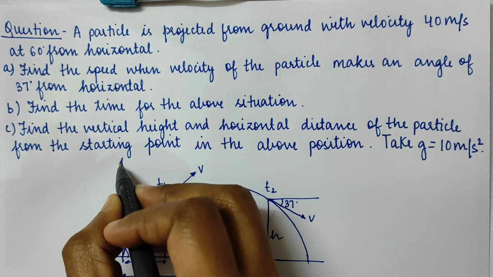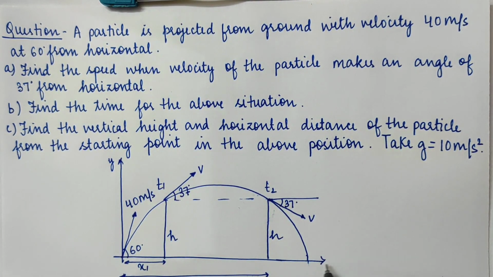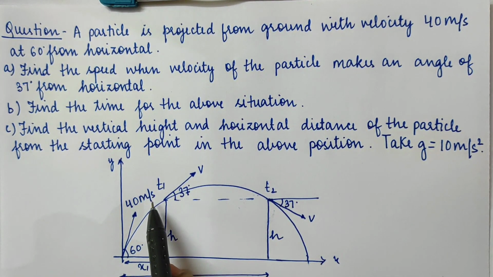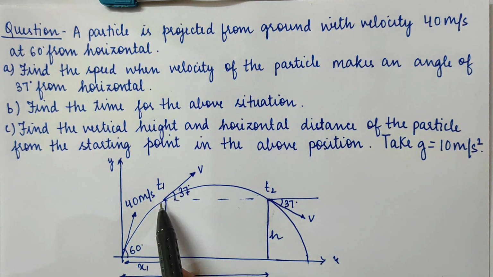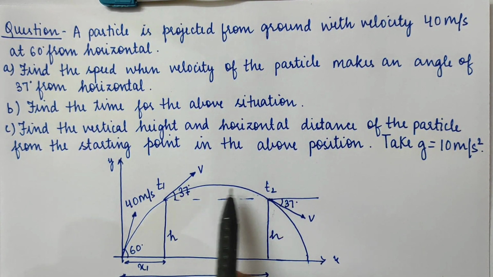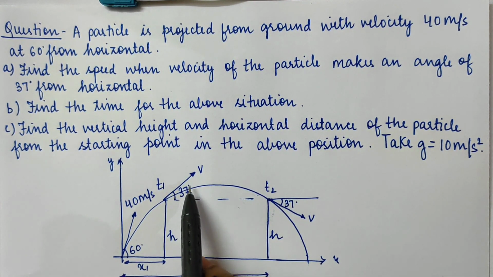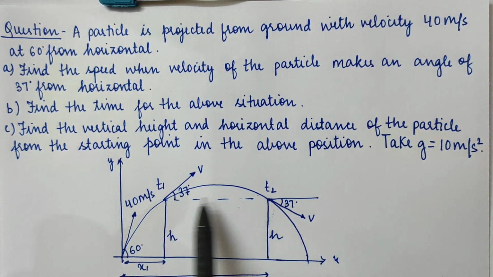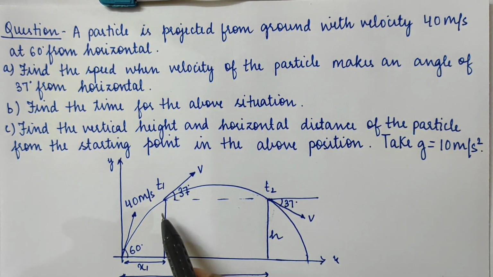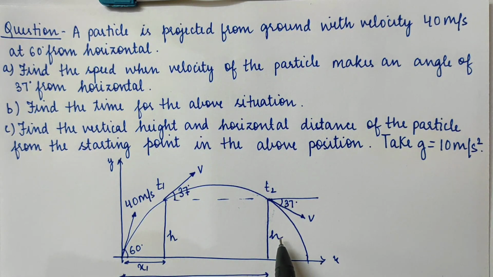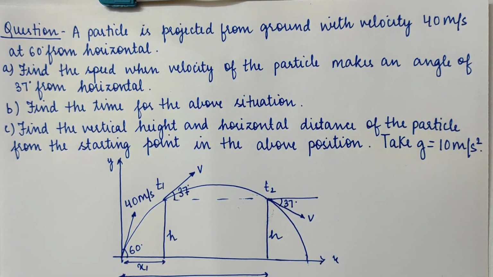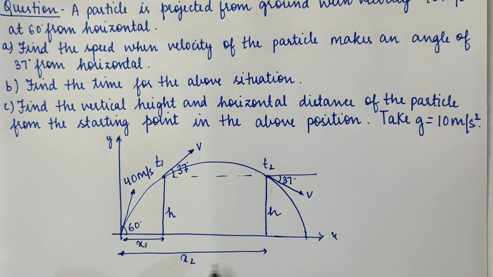So, a particle has been projected in the xy plane with a speed of 40 meter per second at an angle of 60 degree with the horizontal. So, at 2 points in its motion, it will have a velocity v which is at an angle of 37 degree with the horizontal. I am taking the height as h, so this will also be equal to h. This horizontal distance as x1 and this as x2.